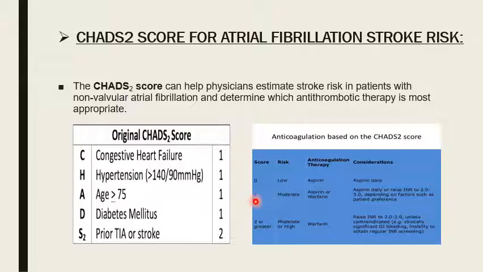If the total score of the CHADS2 is 1, then the risk of developing a stroke is moderate, and we give either warfarin or aspirin as anticoagulant therapy. If the score of the CHADS2 is 2 or greater, then we give warfarin only, and there is a moderate or high risk of developing a stroke. This is how we give the anticoagulant in the patients.